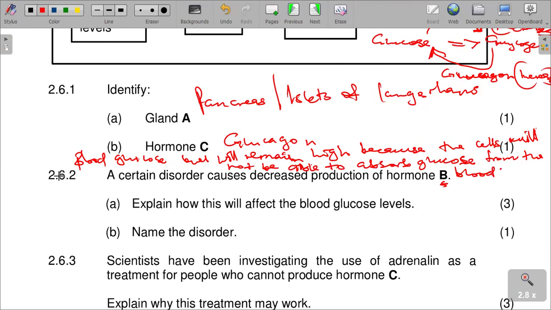And then in that respect, you should understand that excess glucose cannot be converted to glycogen by liver or muscles.